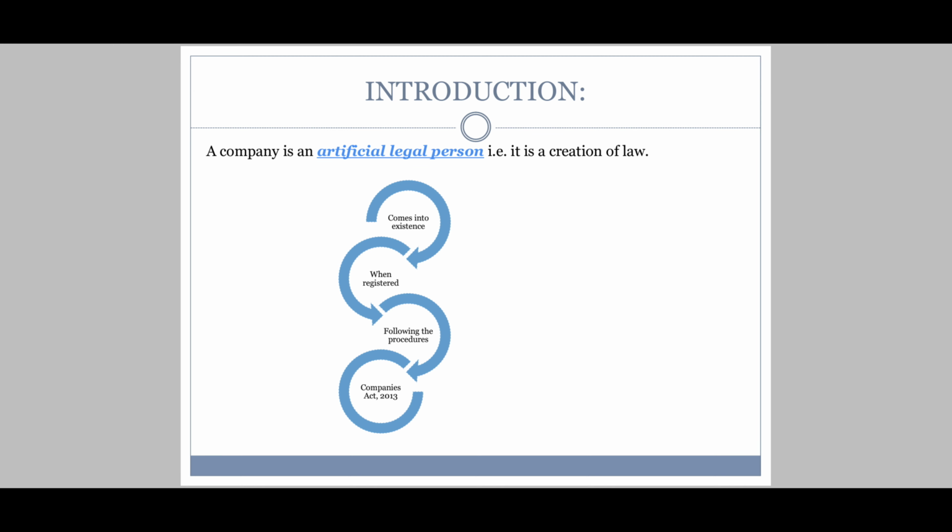See here, students, we have already seen a company is an artificial legal person. Artificial legal person means it is a creation of law. This company is formed by following proper procedures, rules, and regulations. That means step by step, a company is formed by following rules and regulations.